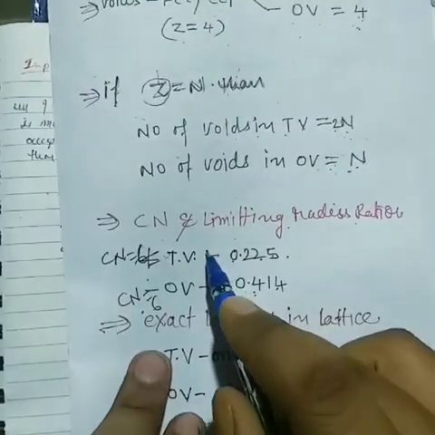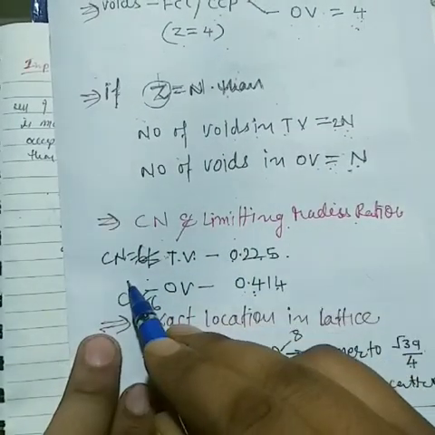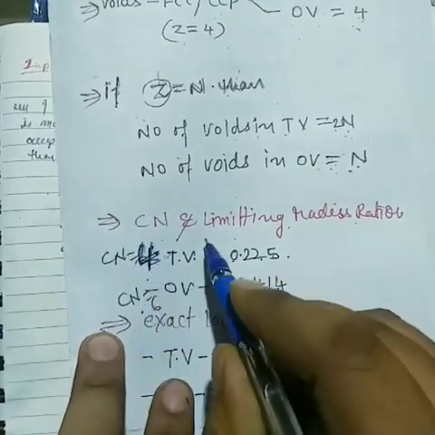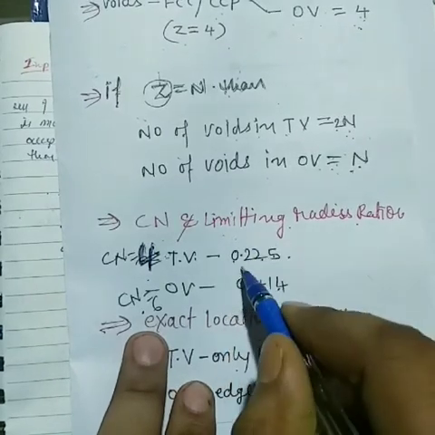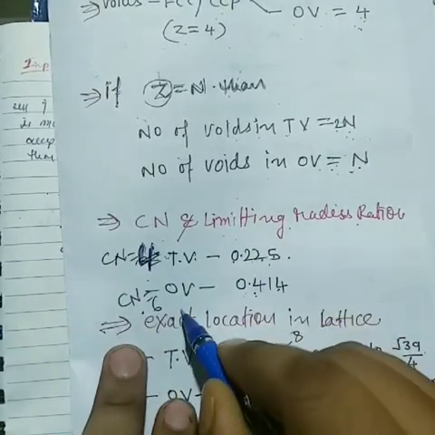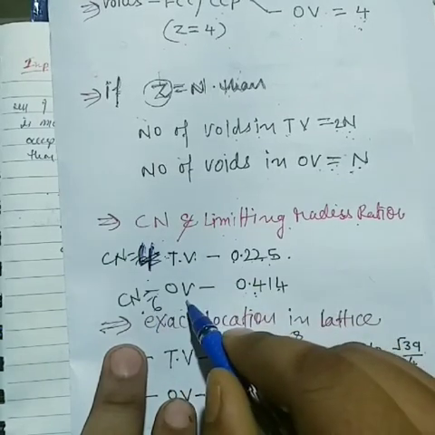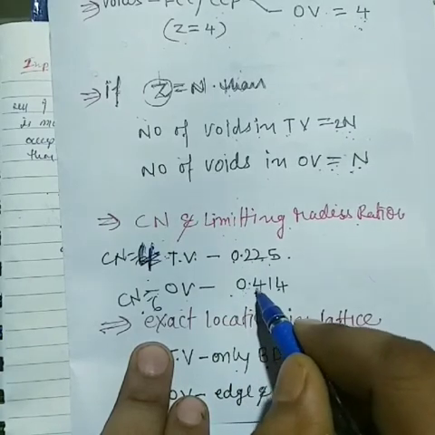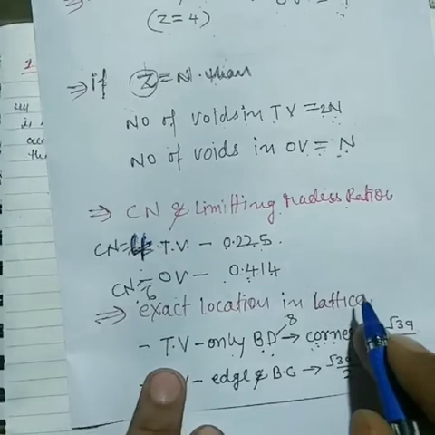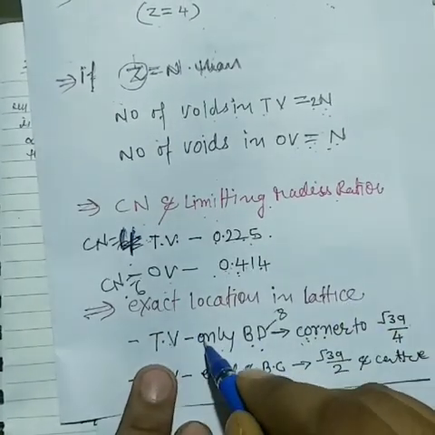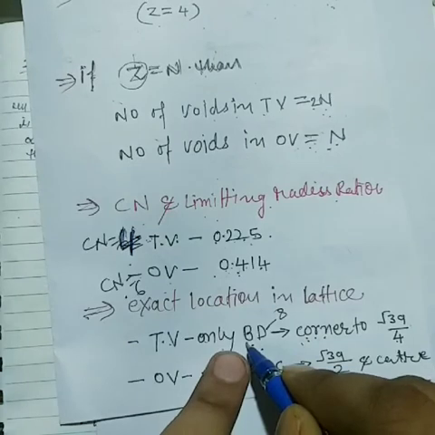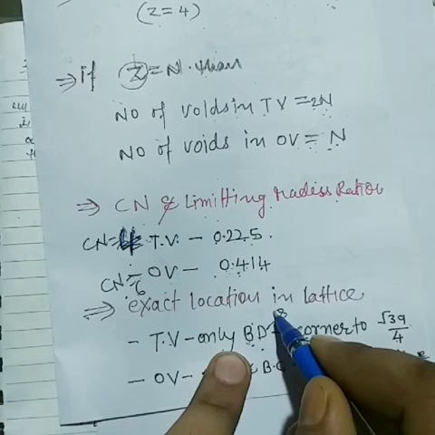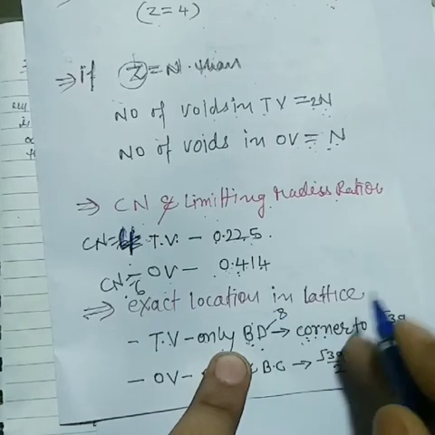So coordination number and limiting radius. For the tetrahedral, the coordination number is 4, I tell you many times, and the limiting radius ratio is 0.225. The octahedral coordination number is 6, as I just told you, and its limiting radius ratio is 0.414. And the exact location in the lattice. Tetrahedral voids form only on the 8 body diagonals, and how many body diagonals are in a crystal? 4, and each diagonal has 2 voids, so there are 8 voids.